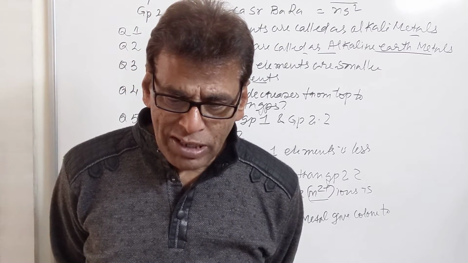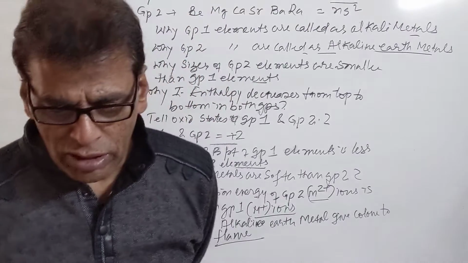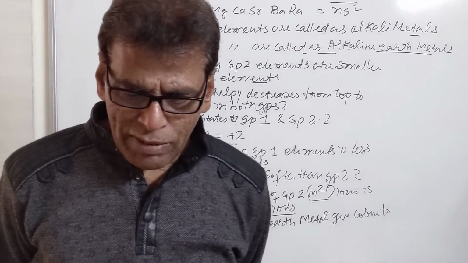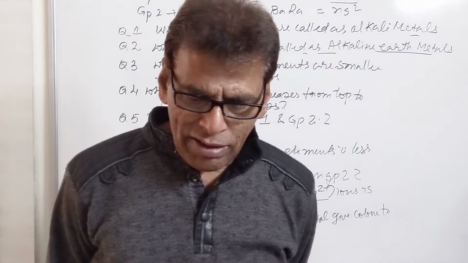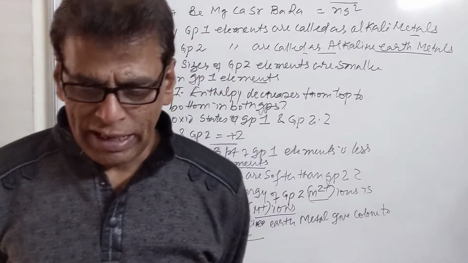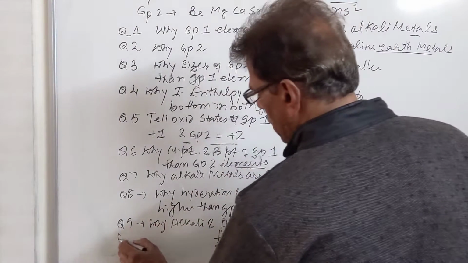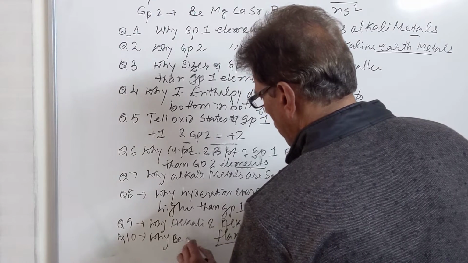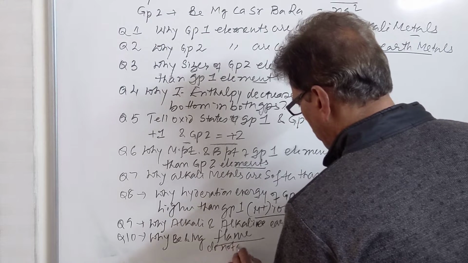Lithium gives crimson red color, sodium gives golden yellow color, potassium gives pale yellow color, rubidium gives violet color to the flame, cesium gives blue color. Then barium gives grassy green color, calcium gives brick red color, and strontium gives crimson red color to the flame. Then we have another important question, question number 10. Why do Be and Mg not give color to the flame?